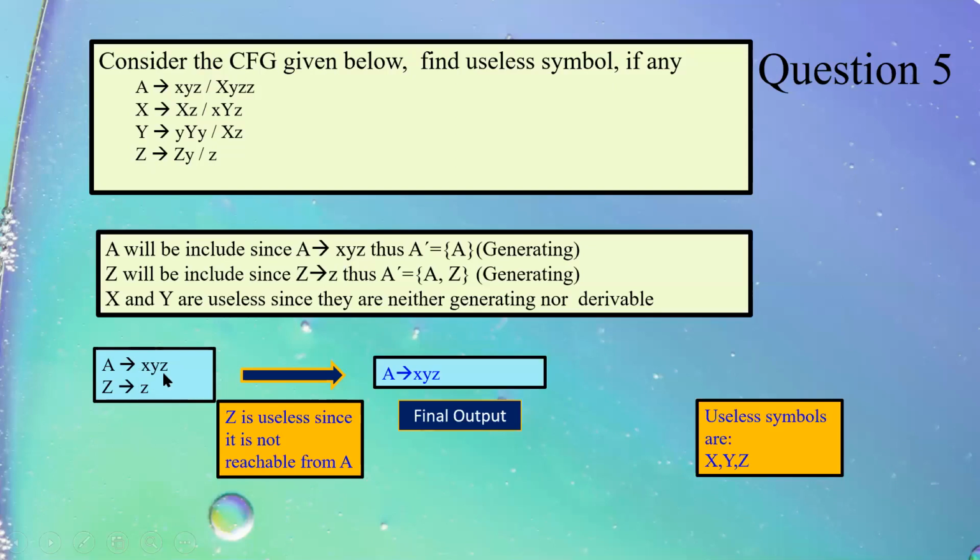X tends to XYZ, Z tends to Z. Now I will check whether Z is derivable from A or not. Definitely Z is not derivable. So it is also useless. So ultimately in this particular grammar, the only output which I generate is A tends to small x, small y, small z, and these are the useless symbols.